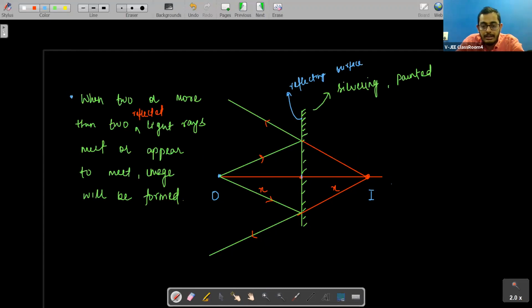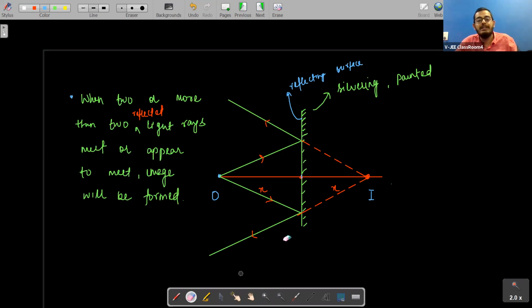So you see, this is your object, this is the incident ray, this is the reflected ray. Now we can see here that reflected rays are diverging, right, students? Can we say that reflected rays will meet in the forward direction? You see, if these two rays are diverging, they will never meet in the forward direction, right? So where will they meet? If they are produced backwards, they will meet at this point, and this point will be the image.